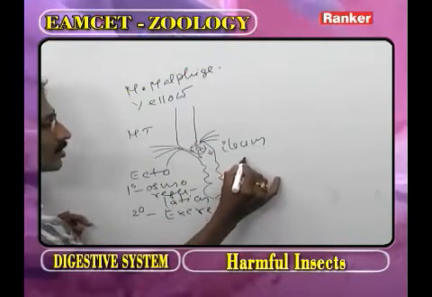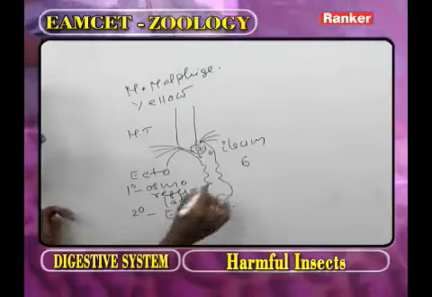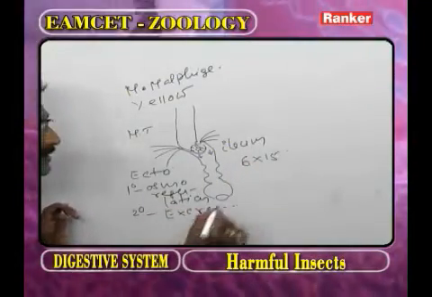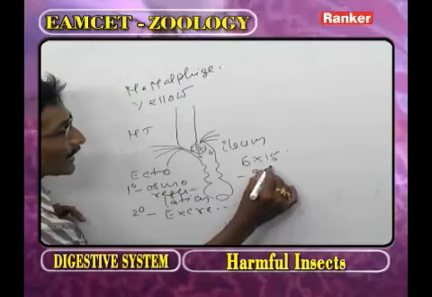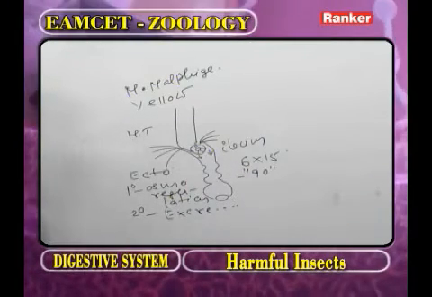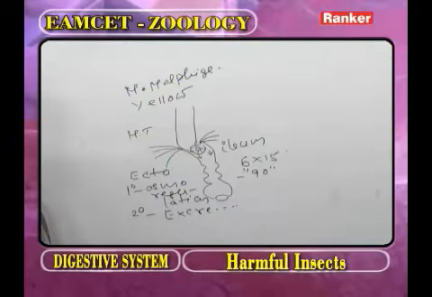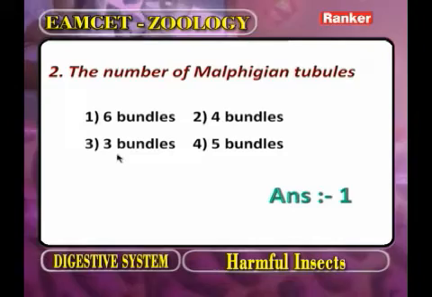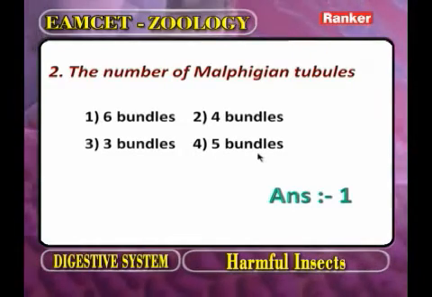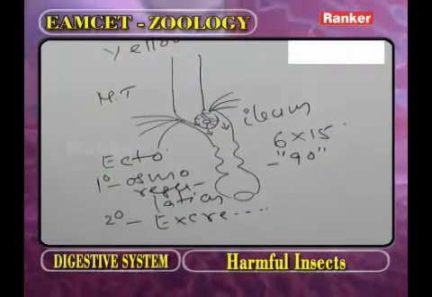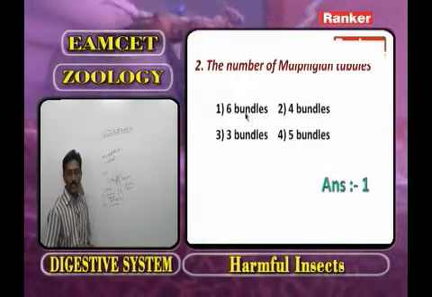The total number of bundles is 6. In each bundle, about 15 Malpighian tubules are present. Now, the question is the number of Malpighian tubule bundles. The options are 6 bundles, 4 bundles, 3 bundles and 5 bundles. Based on this information, the correct answer is 6 bundles. Now, go for the next question.